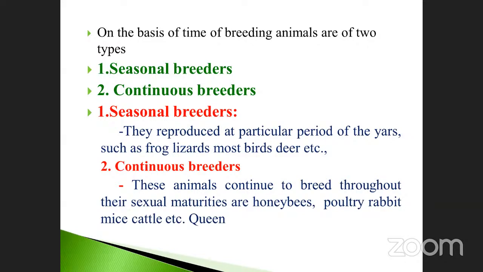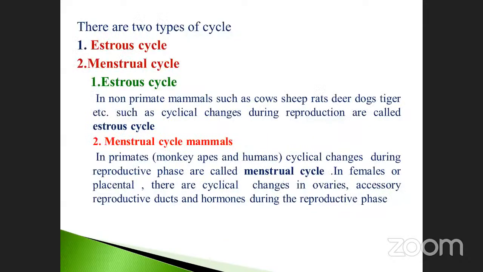Already in our report. Okay, we will see the next one. There are 2 types of cycles, already discussed. One is called the estrous cycle, and the second one is called the menstrual cycle.